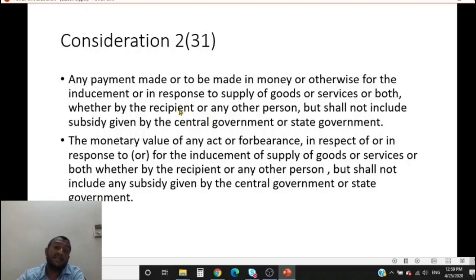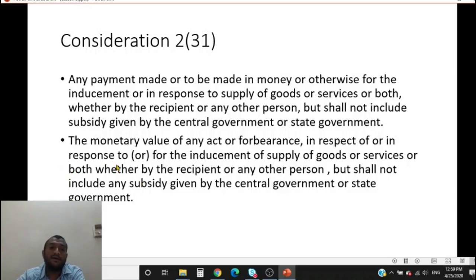So the consideration can flow from the recipient or any other person. The consideration can be from any other person, and it would also be treated as consideration. It is not set in stone that the consideration has to flow from the person who has received the services or goods. All right. So this first para talks of consideration in the form of money. The second talks of consideration in kind.